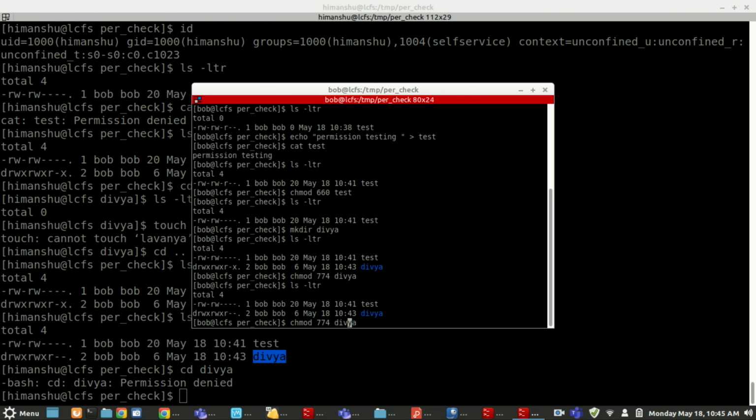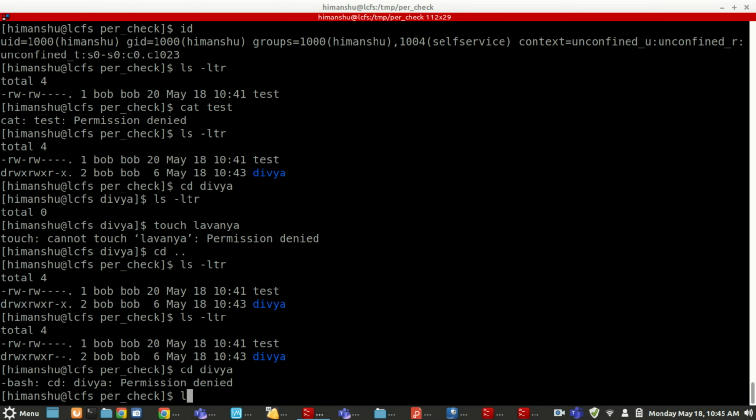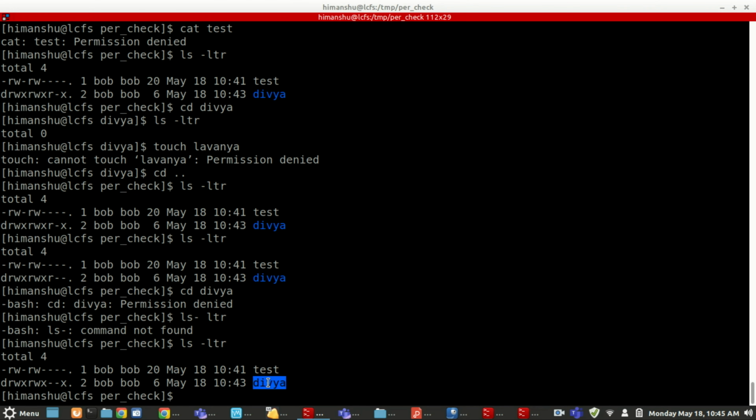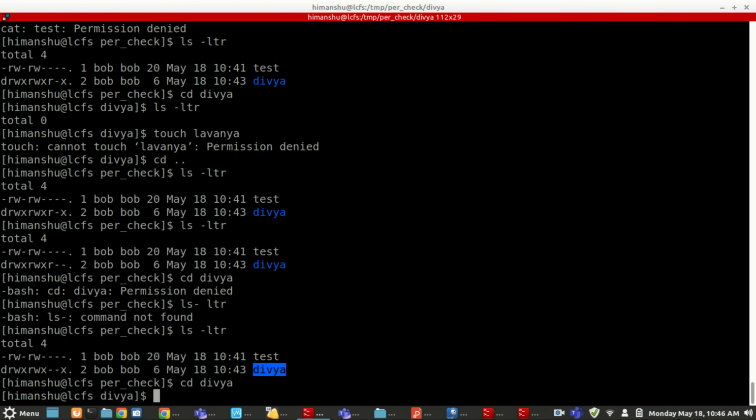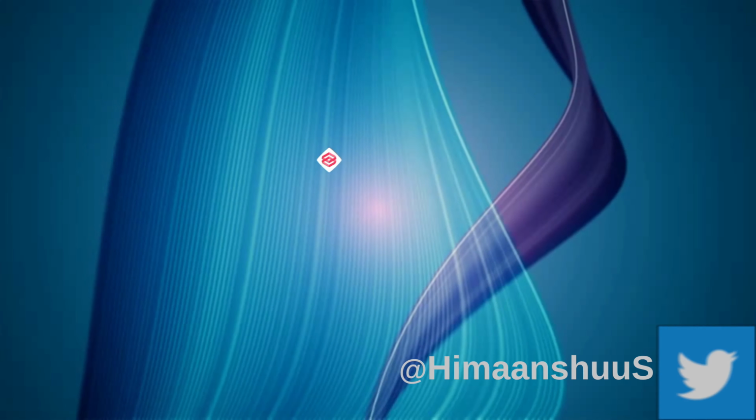Then let me just do 771 Divya. Okay. So now you have only execute permission. Now if you go ahead, you are able to go inside this directory, but you cannot do ls. You cannot read any file inside that directory. Whether a file is there or not, you will not have any permissions to do any specific task inside that directory.